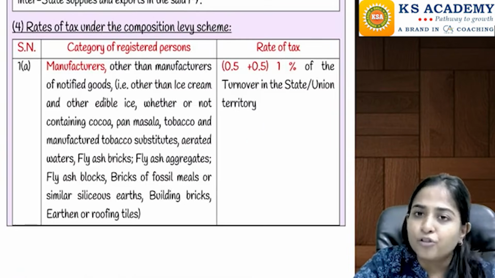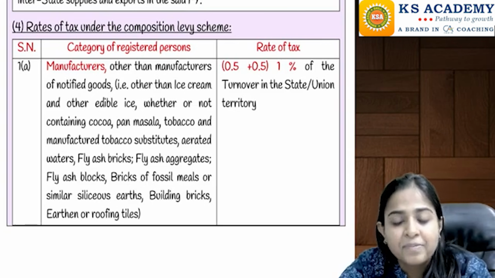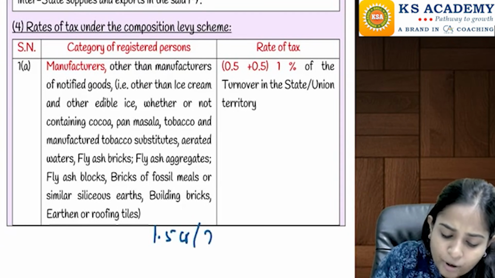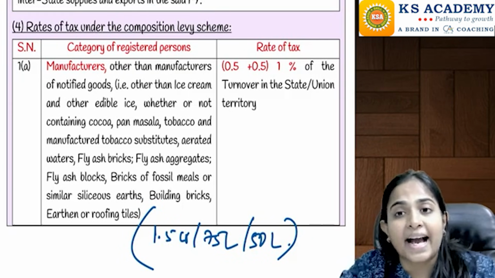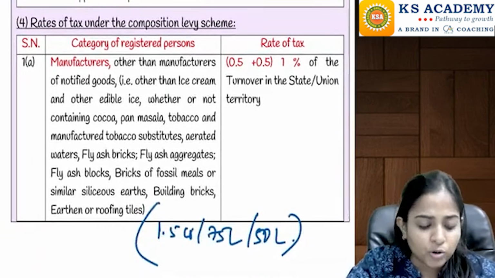Now, if I fulfill the above condition, then in the current year, I am eligible for composition scheme. If I am eligible, then in the current year, up to a turnover of 1.5 crore or 75 lakhs or 50 lakhs, up to this, I can pay tax at discounted rates. Now, what are the discounted rates? Let's try to understand that.